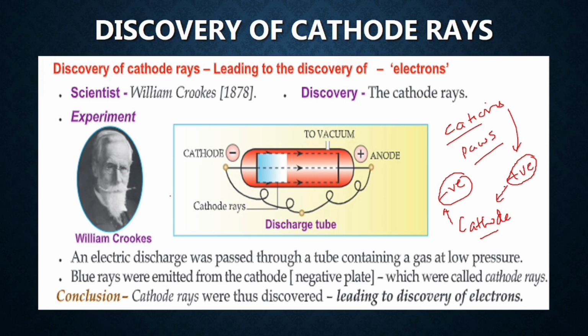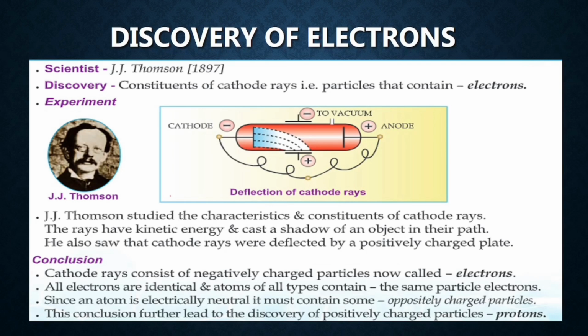What are cathode rays made up of? They were made up of electrons. Is that clear? Moving to the next, that is how electrons came into the picture. After the study by William Crookes, J.J. Thomson made the same arrangement and started to study the cathode rays. The rays developed from the cathode had kinetic energy, and could cast the shadow of an object in their path. He also showed that cathode rays were deflected by a positively charged plate, showing the negative nature of the rays.